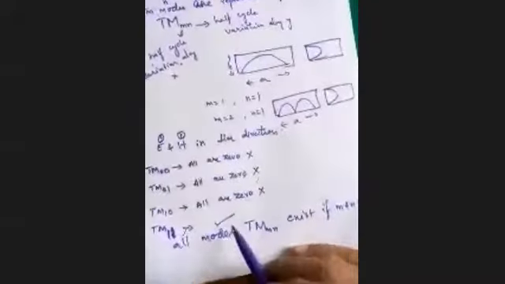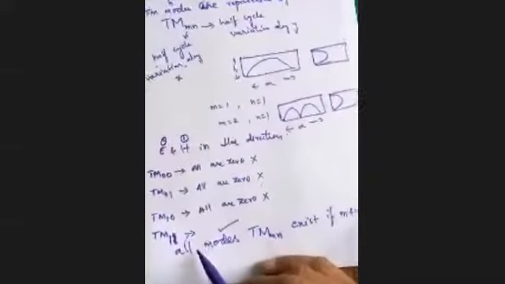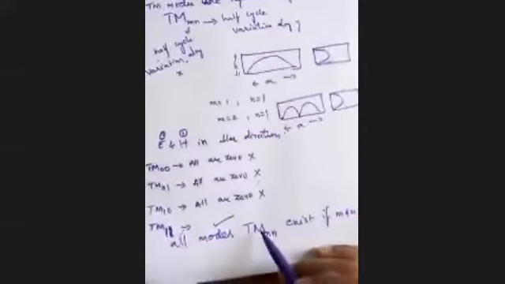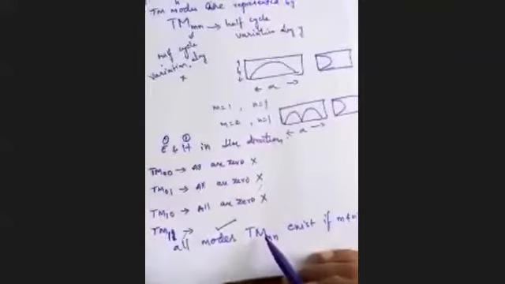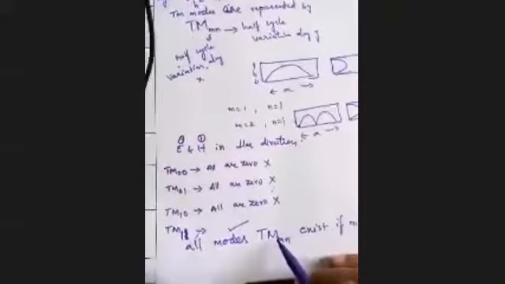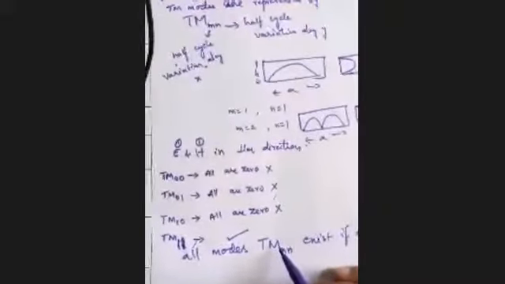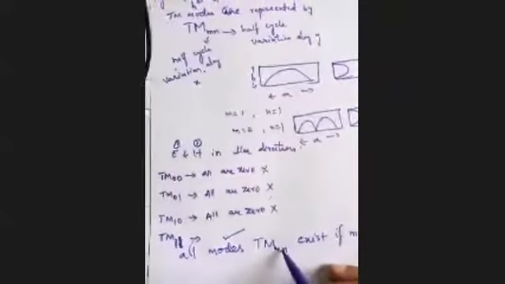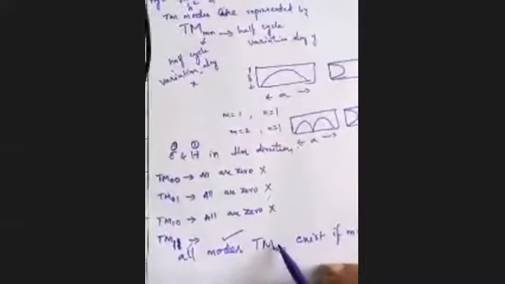And then any TM mode with non-zero values of M and N will exist. So again, you have a large number of combinations. Of this large number of combinations of non-zero subscripts for TM modes, there is a particular mode which is best for transmission of electromagnetic waves in TM mode inside a rectangular waveguide. We will find out what that best mode is in the next class by discussing the waveguide parameters.